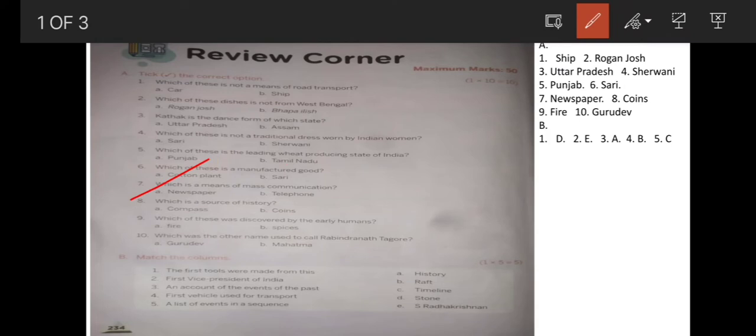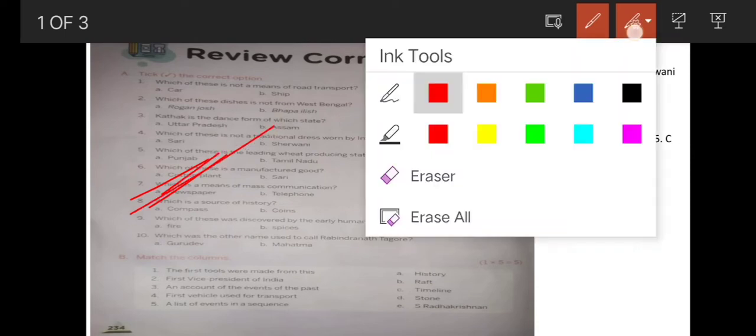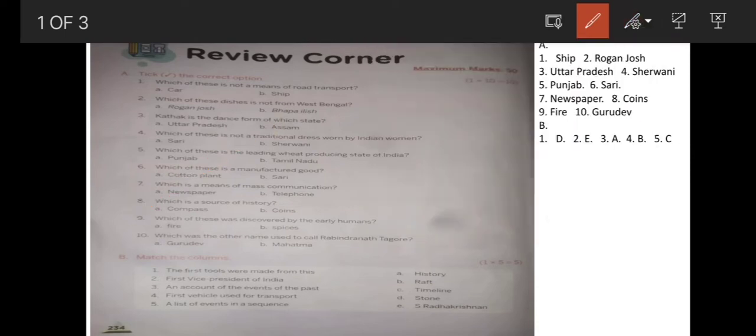7. Which is a means of mass communication? The answer is newspaper. Newspaper is a means of mass communication. What do you mean by mass communication? Means through which we can share information to a large number of people together at once. So through newspaper we can share information to a large number of people at once. So newspaper is a mass communication.